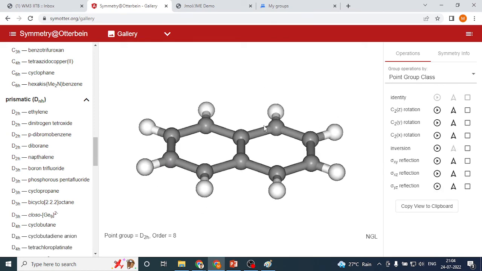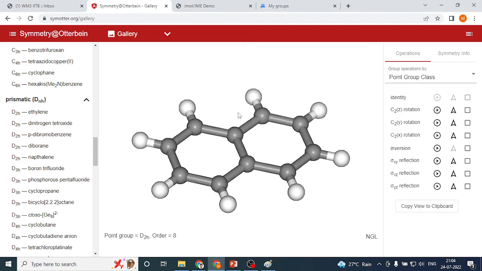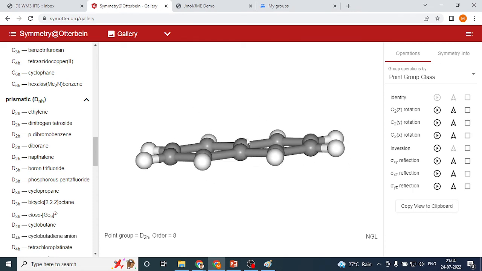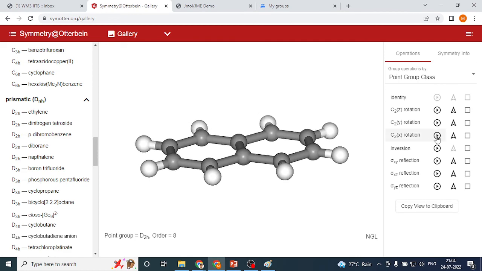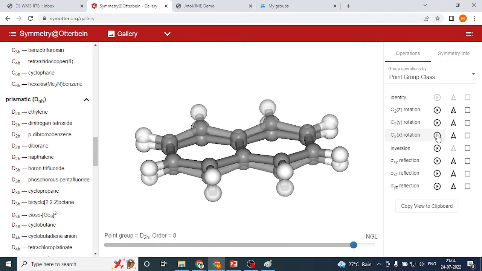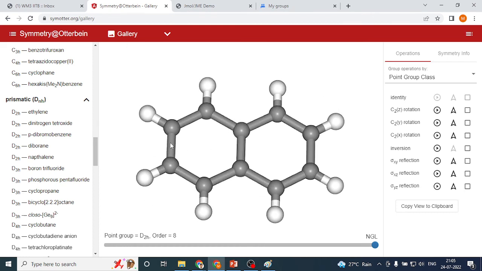So we can see that one can pass a C2 rotation along this bond, right? So if I imagine this CC bond is a C2 axis. For example, if I rotate it, not this one, I am talking about this one. See, this is a C2 rotation. Similarly, one can have this rotation also. So this axis is passing through all these CC bonds. So imagine an axis passing through all these bonds, in between the bonds.